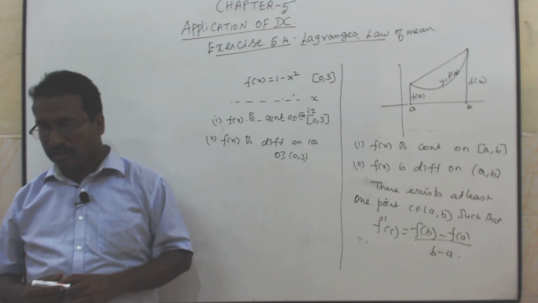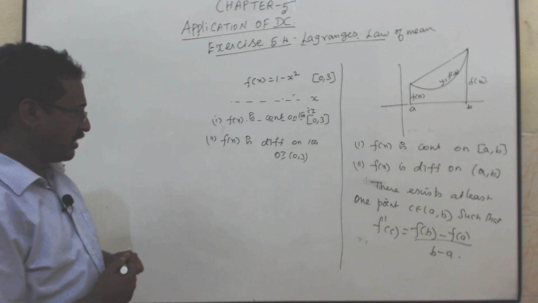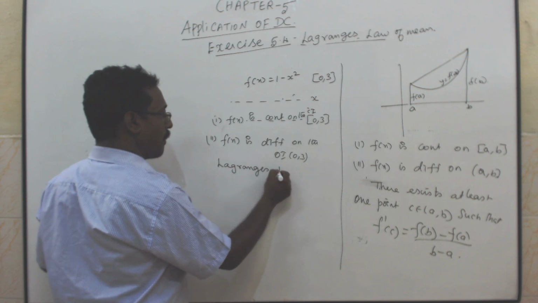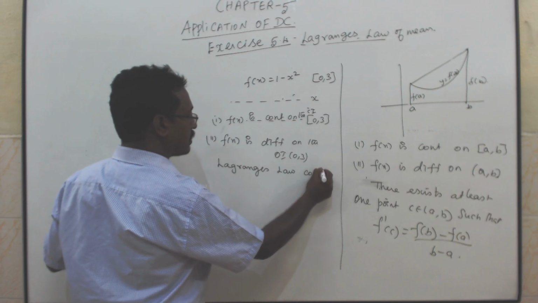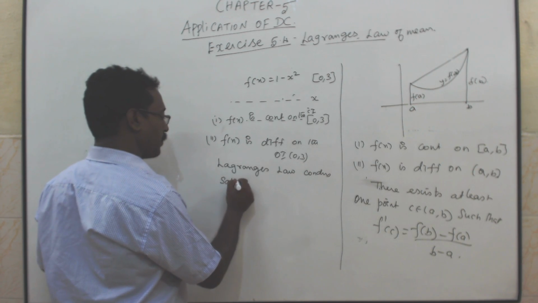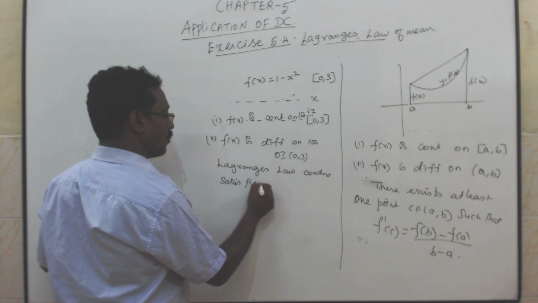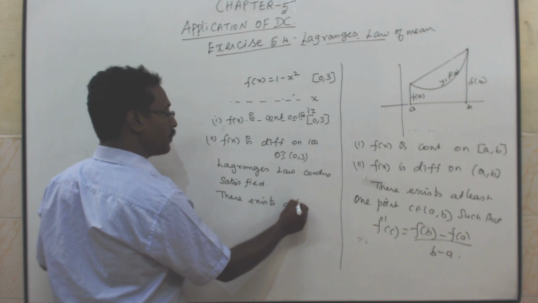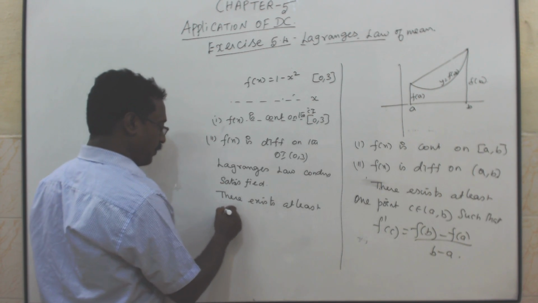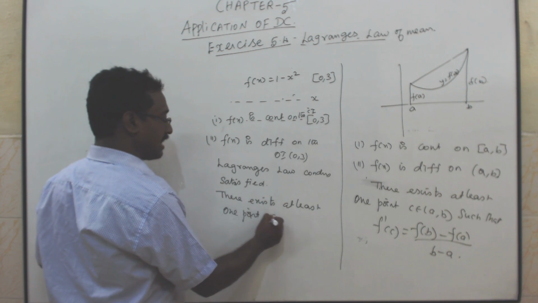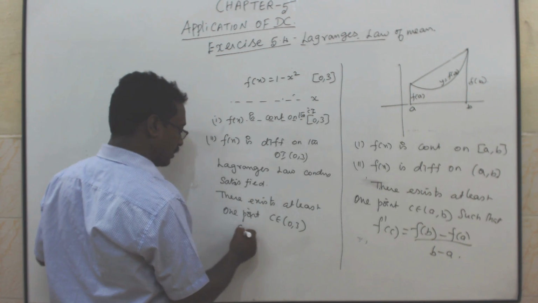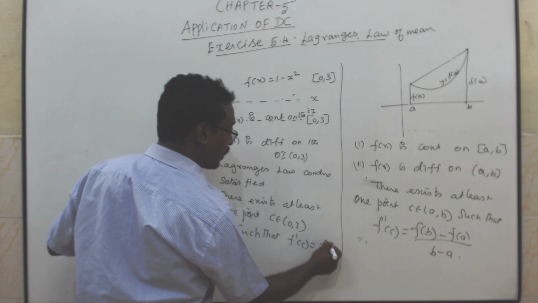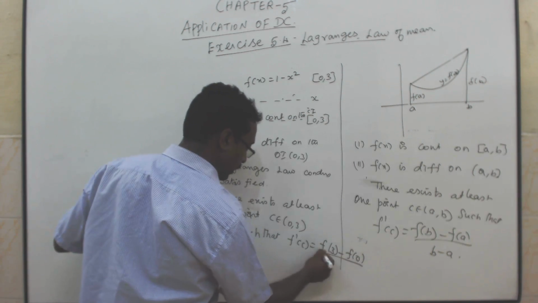Next, what do we have to find out? Two conditions are satisfied, so Lagrange's law conditions are satisfied. Now what do we have to write? There exists at least one point c belongs to 0, 3 such that f dash of c is equal to f of 3 minus f of 0 by 3 minus 0.